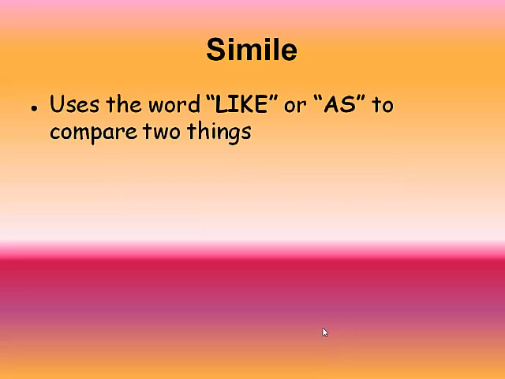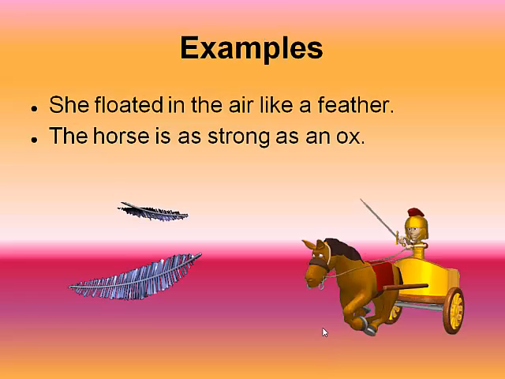Simile versus metaphor. A simile uses the word like or as to compare two things. For example, she floated in the air like a feather. She is not actually a feather, but the way she is moving is similar to the way a feather floats. So she is being compared to a feather using the word like.